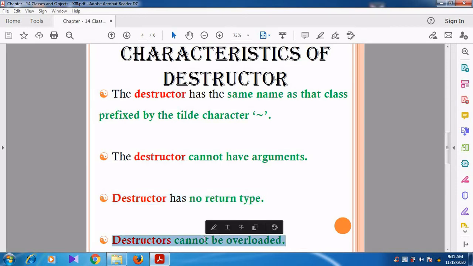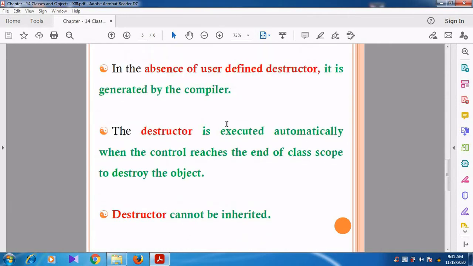Destructors cannot be overloaded. There is constructor overloading. Constructor can be overloaded, but destructor cannot be overloaded. Can you understand, students? Right. Now we are going to see the next point.